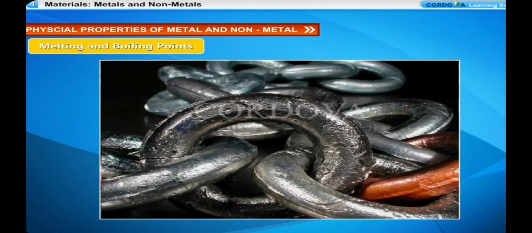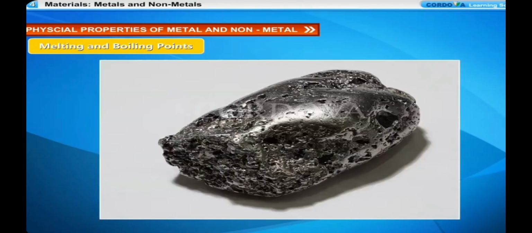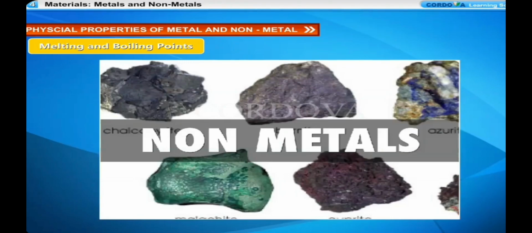Melting and boiling points. Metals generally have high melting and boiling points. For example, iron metal has a melting point of 1535 degrees Celsius. However, sodium, potassium, mercury, and gallium have low melting points. Non-metals have low melting and boiling points. For example, the melting point of sulphur is 115 degrees Celsius. However, diamond has a very high melting point.